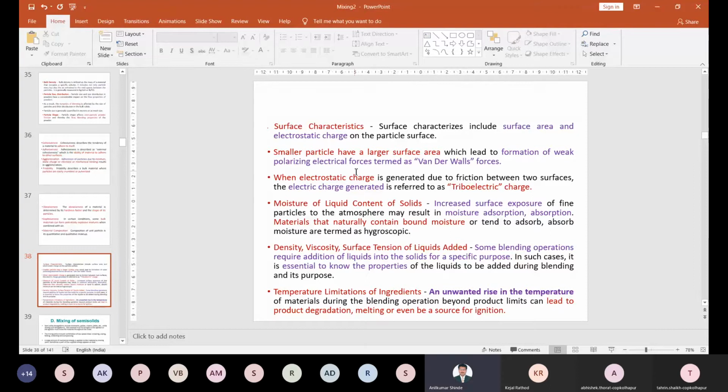So due to this unwanted rise in temperature, there may be a chance of prolonged degradation, melting, or even a source of ignition. So ignition or maybe explosion is also possible. Ignition is also possible due to this increase in temperature during the blending process, right?